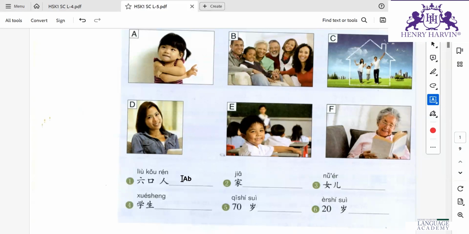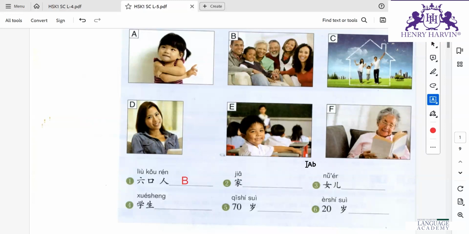So which one would it be? B. Right. Next is jiā. Jiā means home, house, or family also.